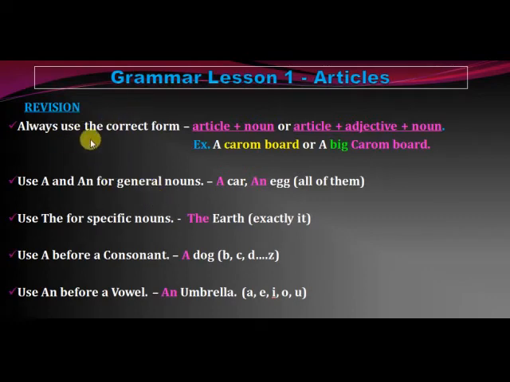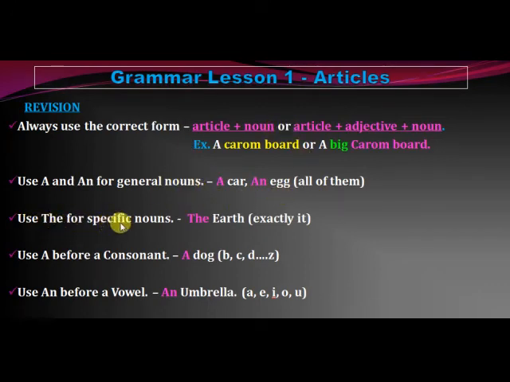Some important notes. So all the articles here are used for a specific reason. So always use the correct form of the articles, that is article plus noun or article plus adjective plus noun. For example, a carom board or a big carom board. So this is the correct form of using the articles. Next, use a and an for general nouns. So when we are talking generally about some things, all of them, just not one of them, we use a and an. For example, a car and an egg. That means all of them. We are talking generally, we are talking about everybody in that sense.